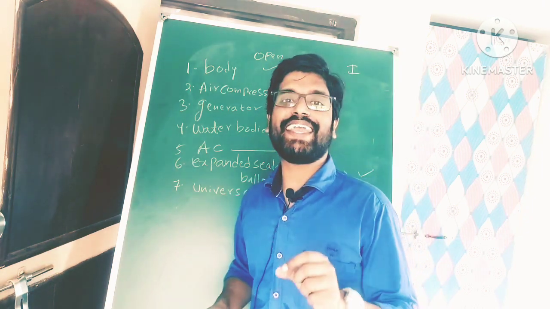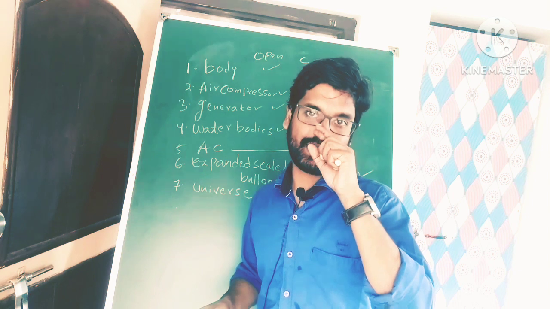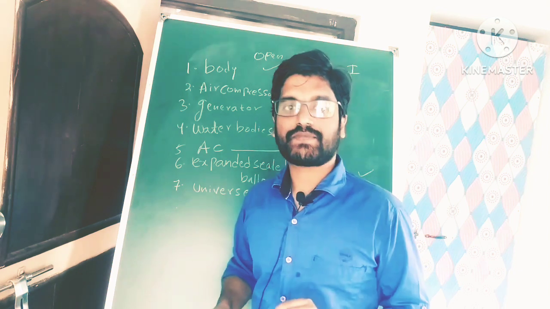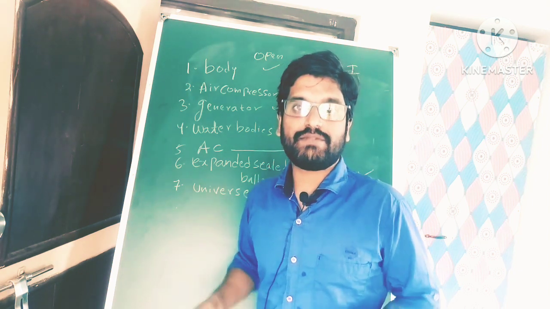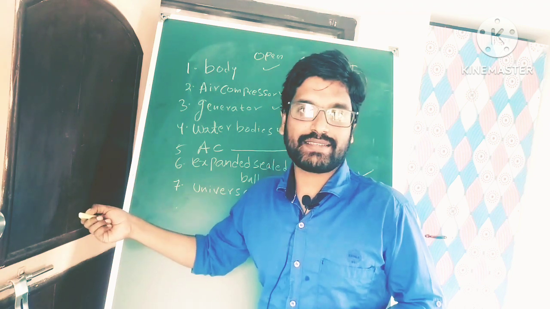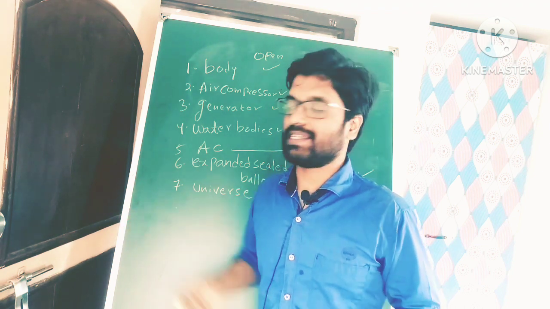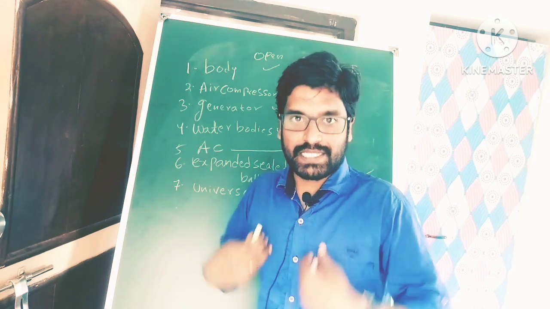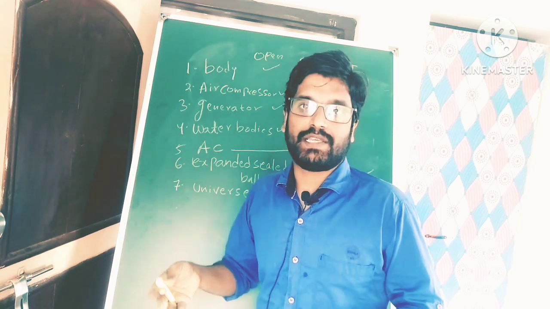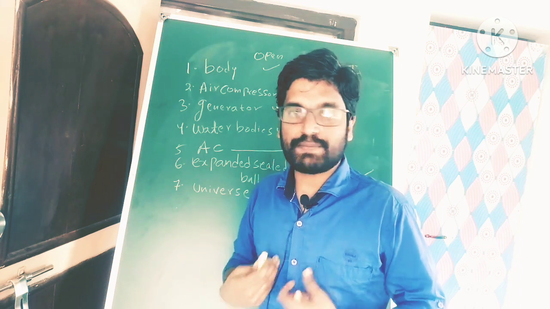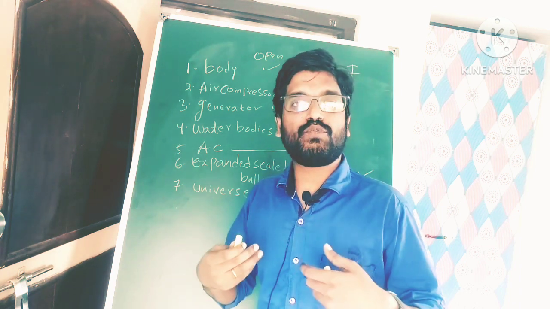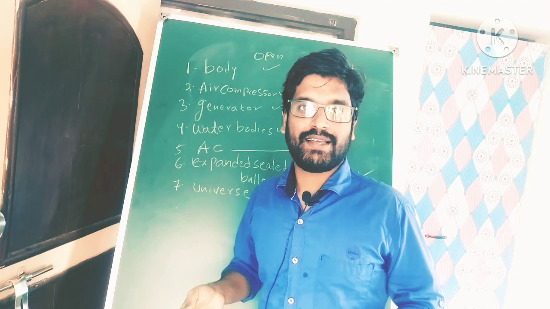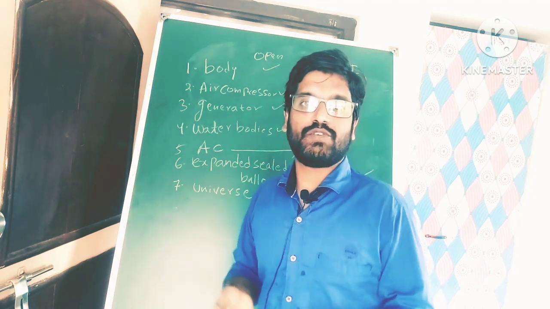Universe. Why is the universe an isolated system? Because the universe is nothing but everything. It has no surroundings. It is the only system. In the universe everything is system. If you don't consider me specifically, everything is system. If you consider me specifically, everything else is surrounding. But in the normal universe, everything is system, there is no surrounding.